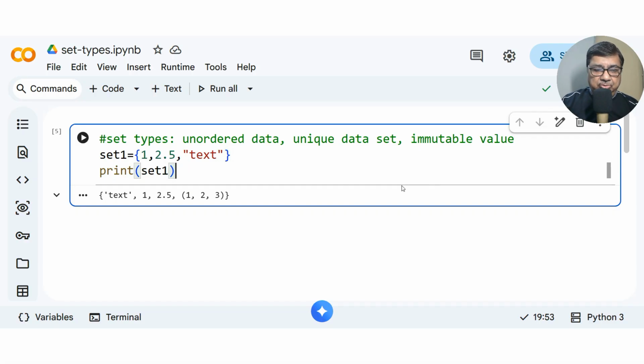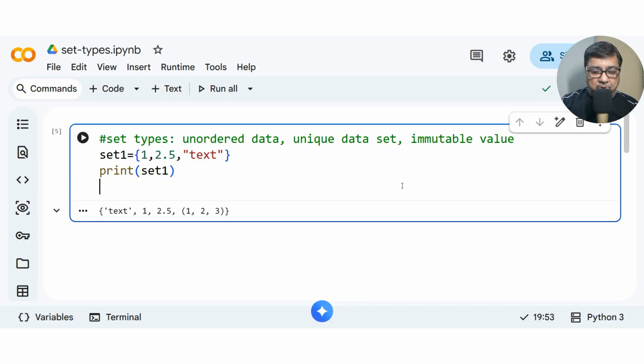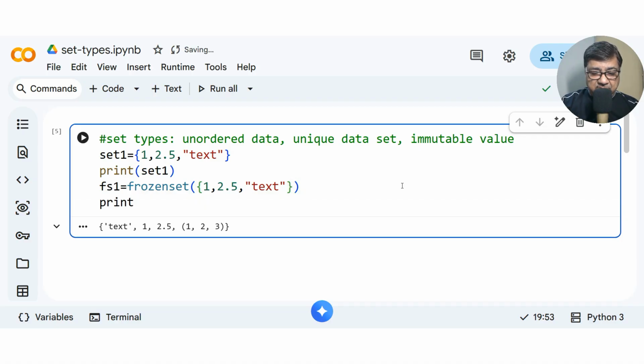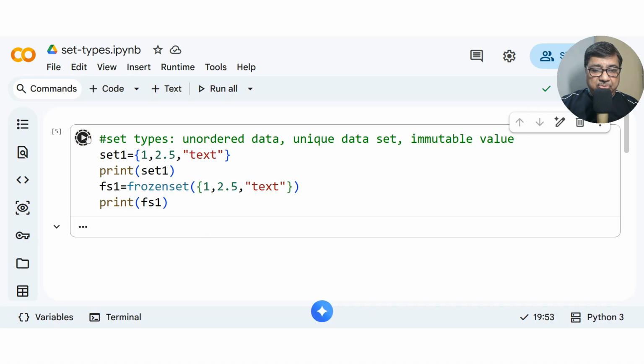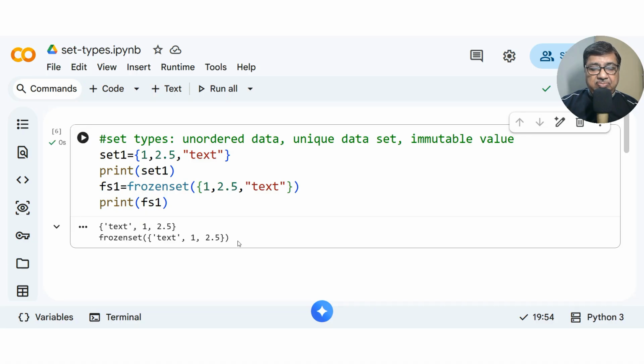Now let me show you frozen set. Let me show you FS1, frozen set 1. So frozen set, there are no special curly braces. You have to only type this function frozen set, and I can put a set inside a frozen set to show that this set is a frozen set, and I am putting text inside this, and let me print this frozen set also. The difference I'll just tell. Just see that this frozen set has been printed.